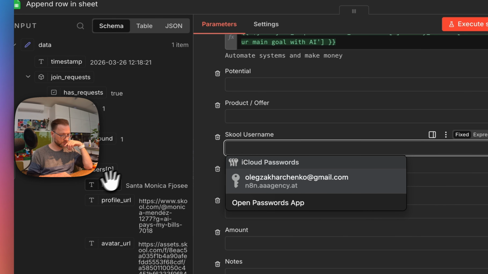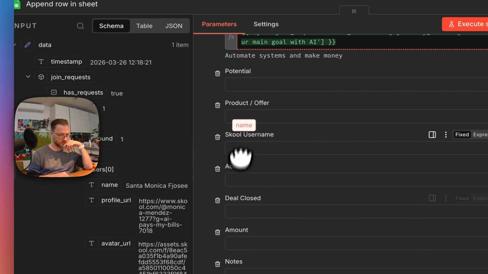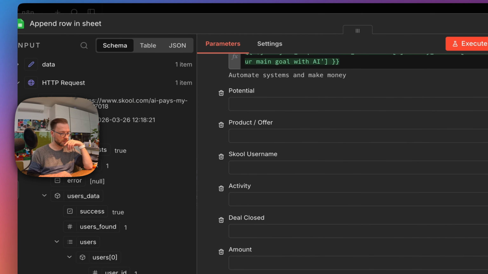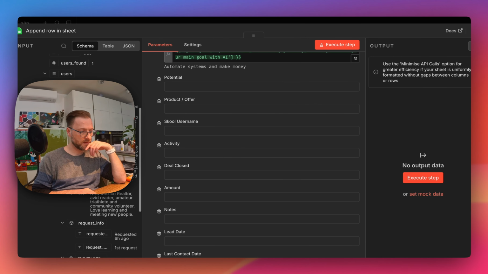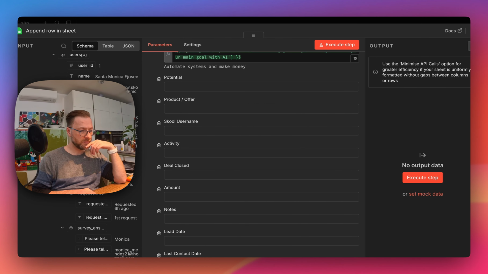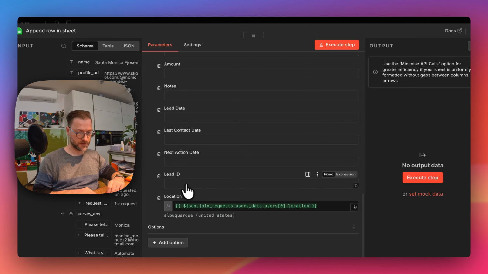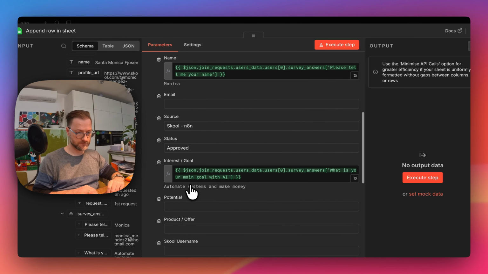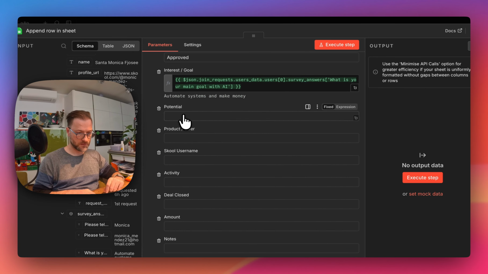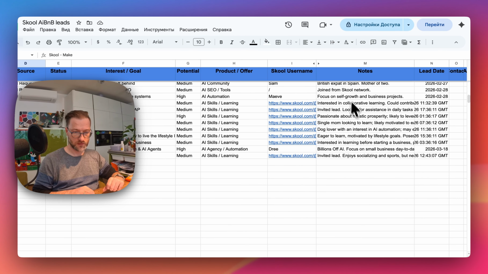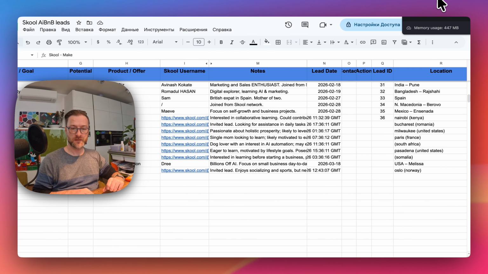Okay, I think I took it from somewhere. Maybe it's not in data. Maybe it's still here. Name, file, profile, profile. School username. Okay, I can send it to the school username.